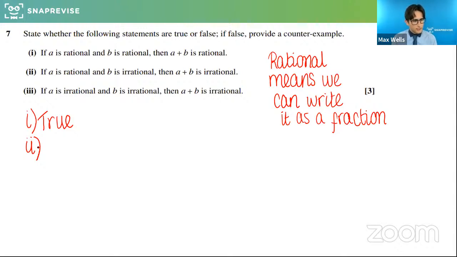Lovely. Okay, so we reckon for 2 that it's true. I agree with that. Well done, if that's what you said for that one. And a nice suggestion there, choosing half and pi. There's no way that that's going to be a nice number either. So if you add an irrational to a rational, to express it exactly, it's still going to be irrational. The irrational bit doesn't tidy up. Okay, very good.